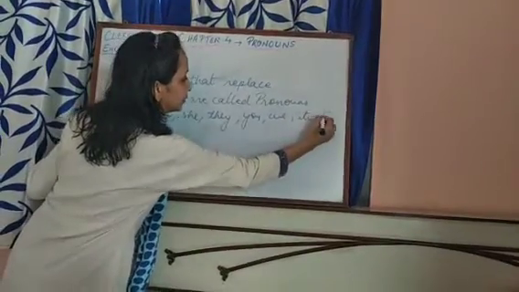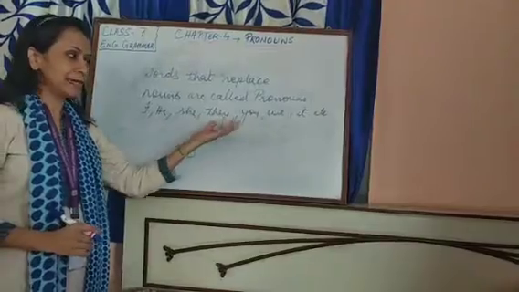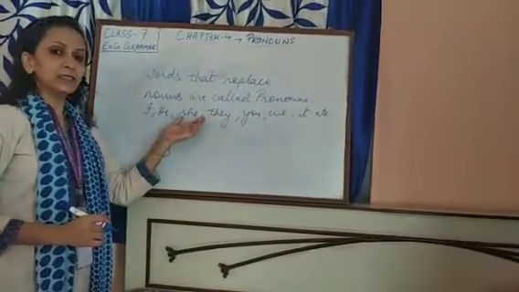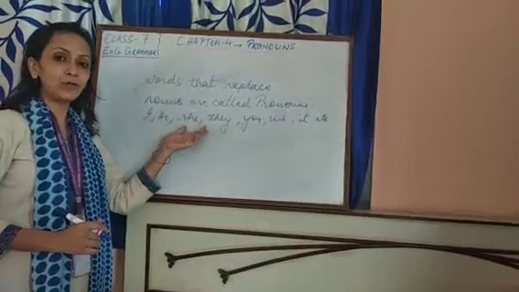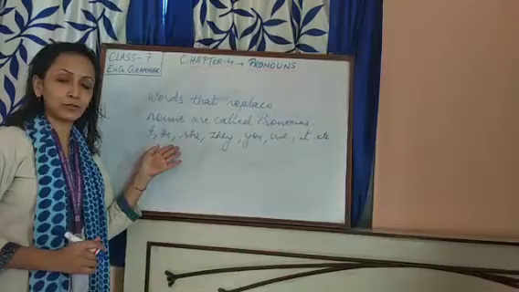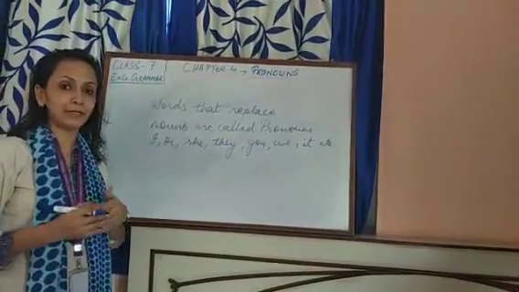There are many. So these are a few examples of pronouns I have given here, and they are used in place of nouns in sentences. Now, why do we replace nouns? What is the reason for replacing nouns when we speak or when we write anything?